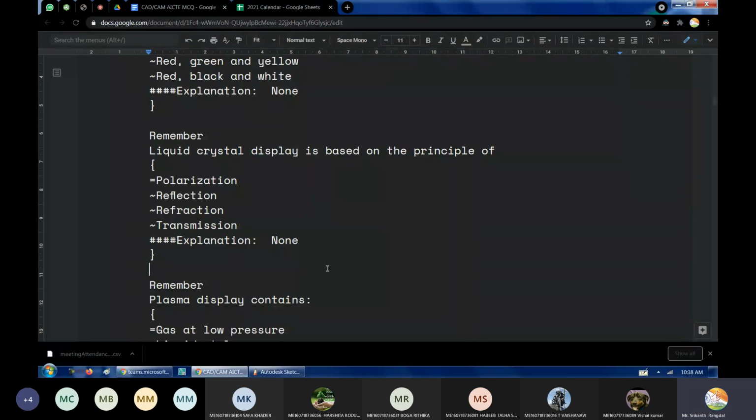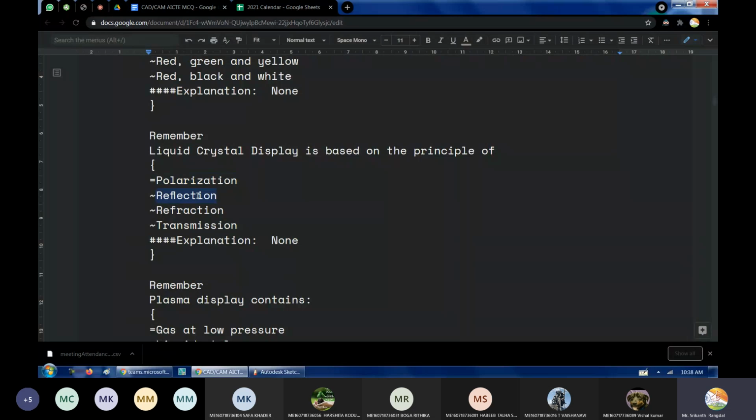So one more question we will take, and then we will start with today's class. The question is: liquid crystal display LCD monitors that we are using for computers are based on the principle of four options: polarization, reflection, refraction, and transmission. So which principle is used in LCD monitors? Come on, what's the answer? The right option is polarization.